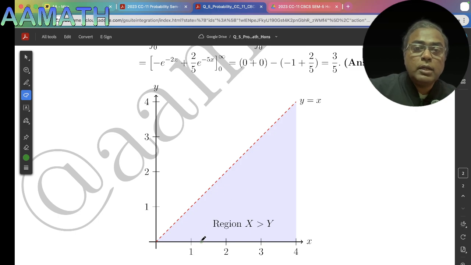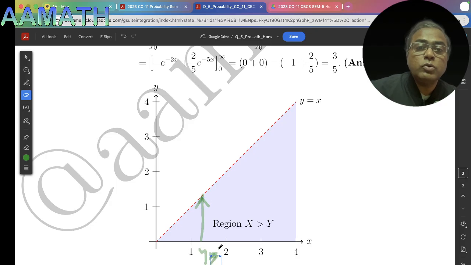So from this point to this point, y equal to 0 to y equal to x.